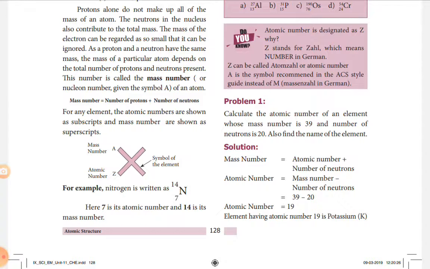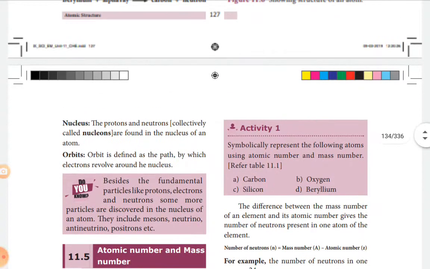So symbolically we can represent nitrogen: N is the symbol of the element, 7 is the atomic number, 14 is the mass number. Similarly, we can do the activity: symbolically represent the following atoms using atomic number and mass number. Refer to table 11.2. It is wrongly given as 11.1, it is 11.2.